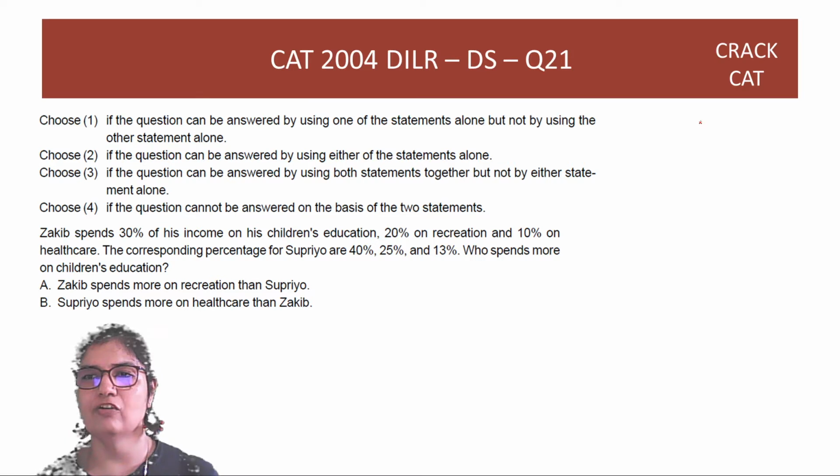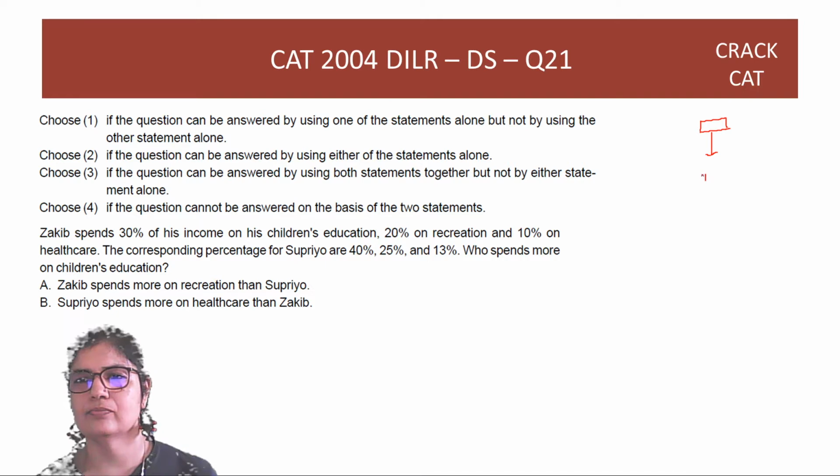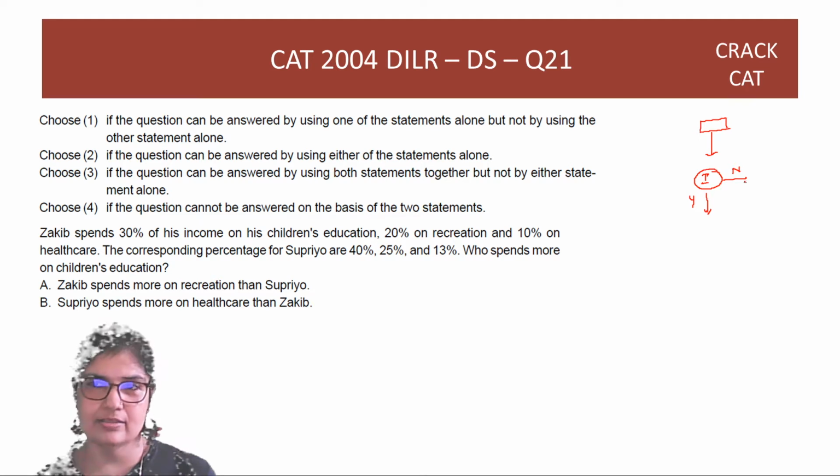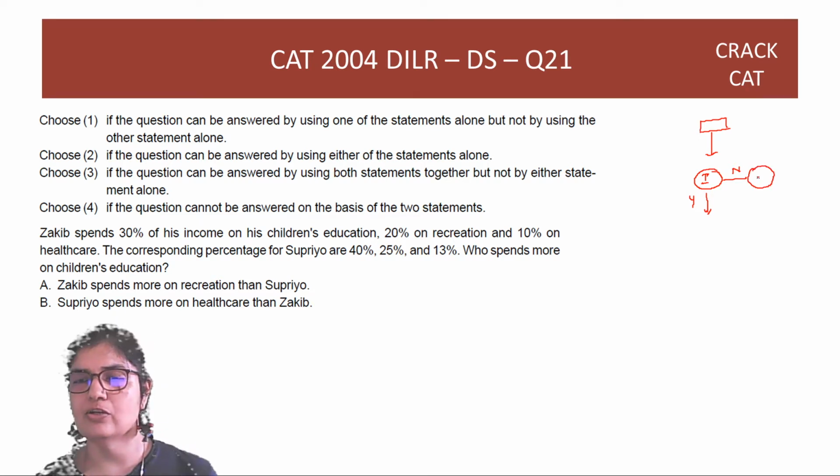You first start off by looking at the stem, the main question. You understand that. And then you look at statement 1 alone. Either it is sufficient or it is not sufficient to find your answer. Whether it is sufficient or not, you have to look at statement 2 alone.